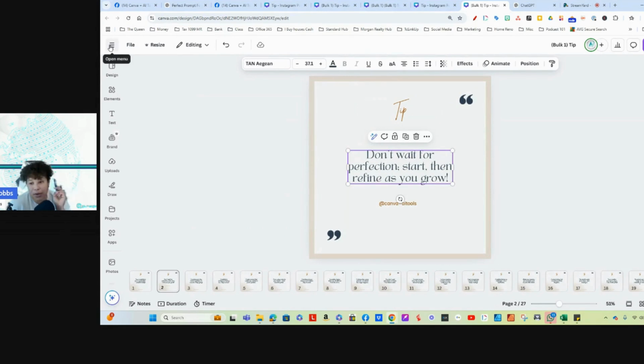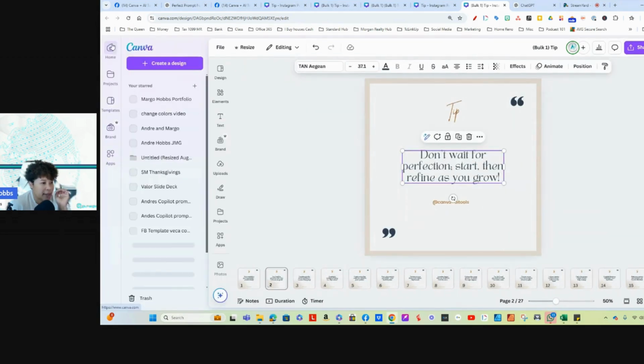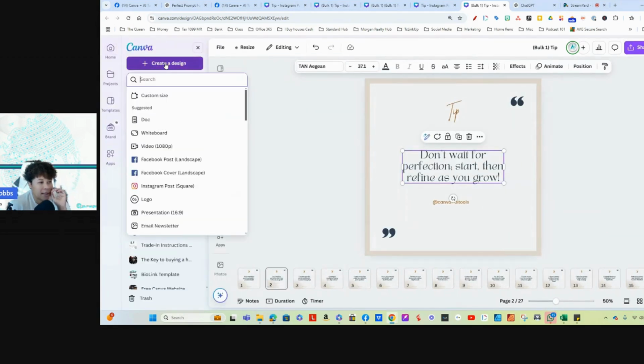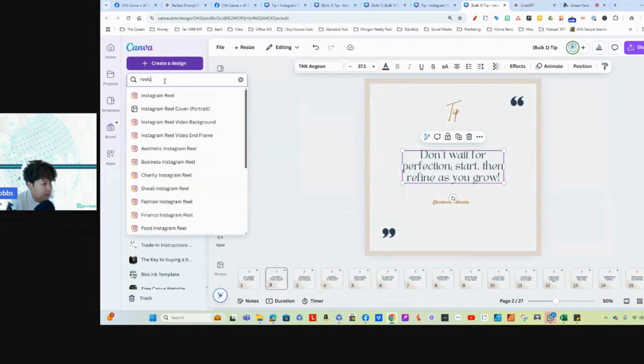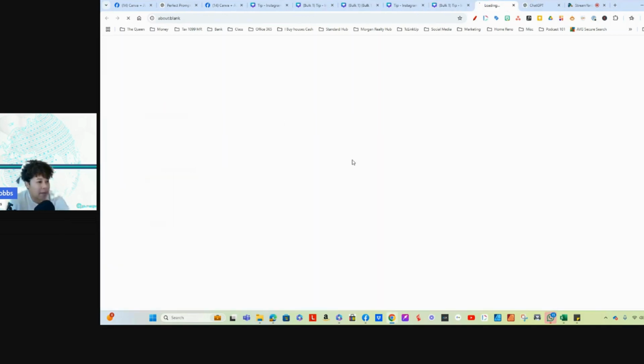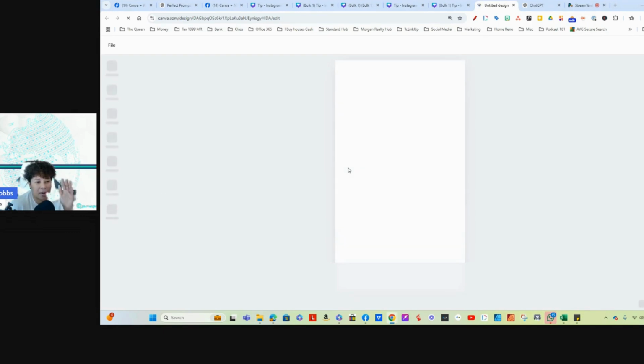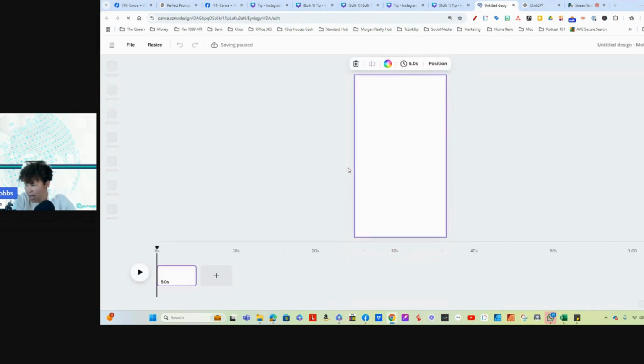The next thing that we're going to do is create 27 reels. So I'm just going to start over from scratch, okay? And so we're going to go to create a design, and we are going to type in reels. Remember that Instagram reels and Facebook all have the same size. And because we're working with the same size, we can